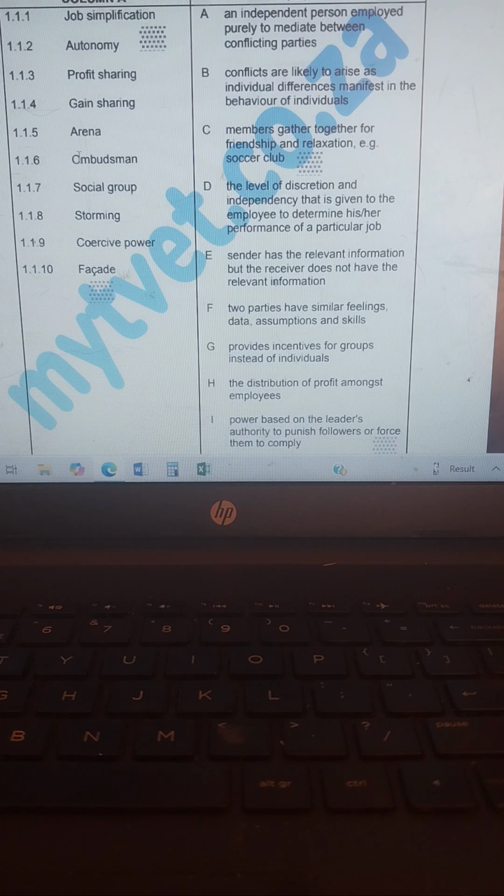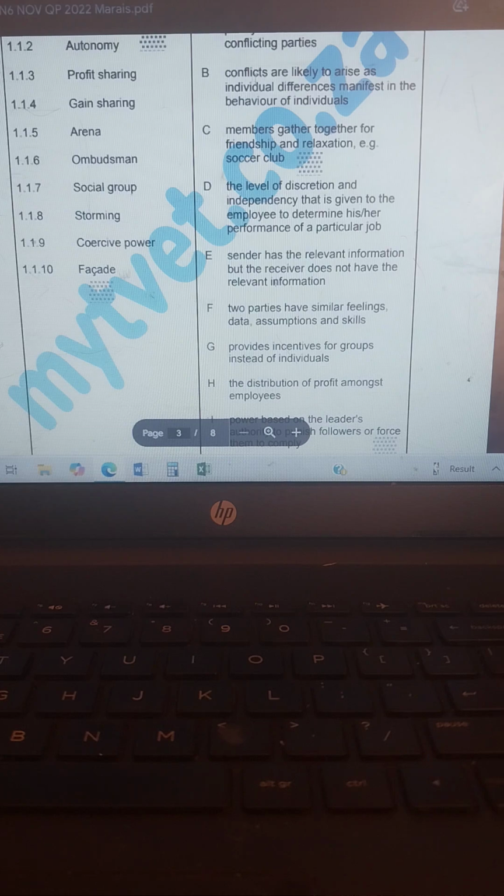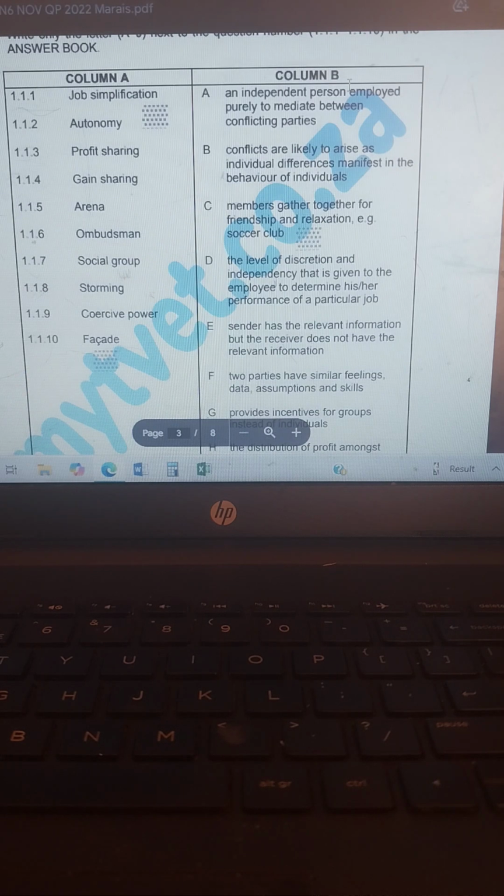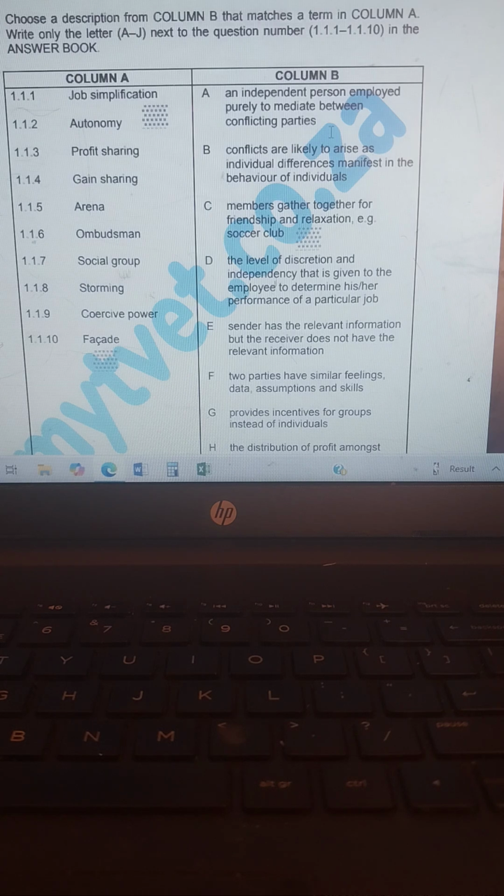Number 5, arena. Your answer is F. Two parties have similar feelings, data, assumptions, and skills. Then number 6, which is ombudsman. Your answer there is A, which is an independent person employed purely to mediate between conflict parties.